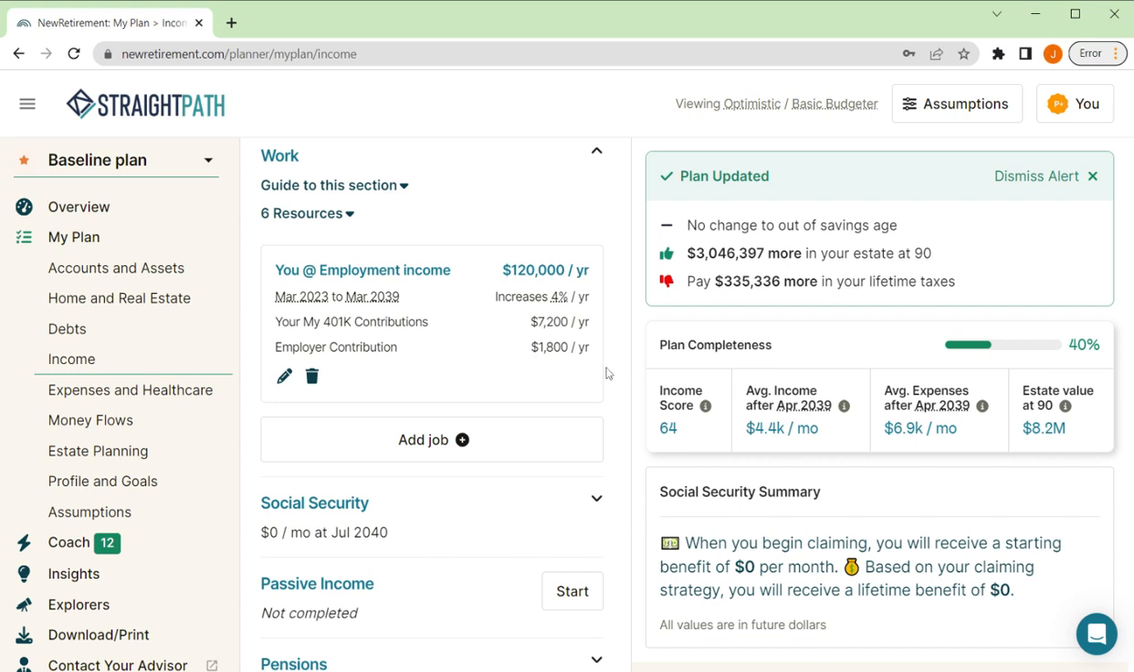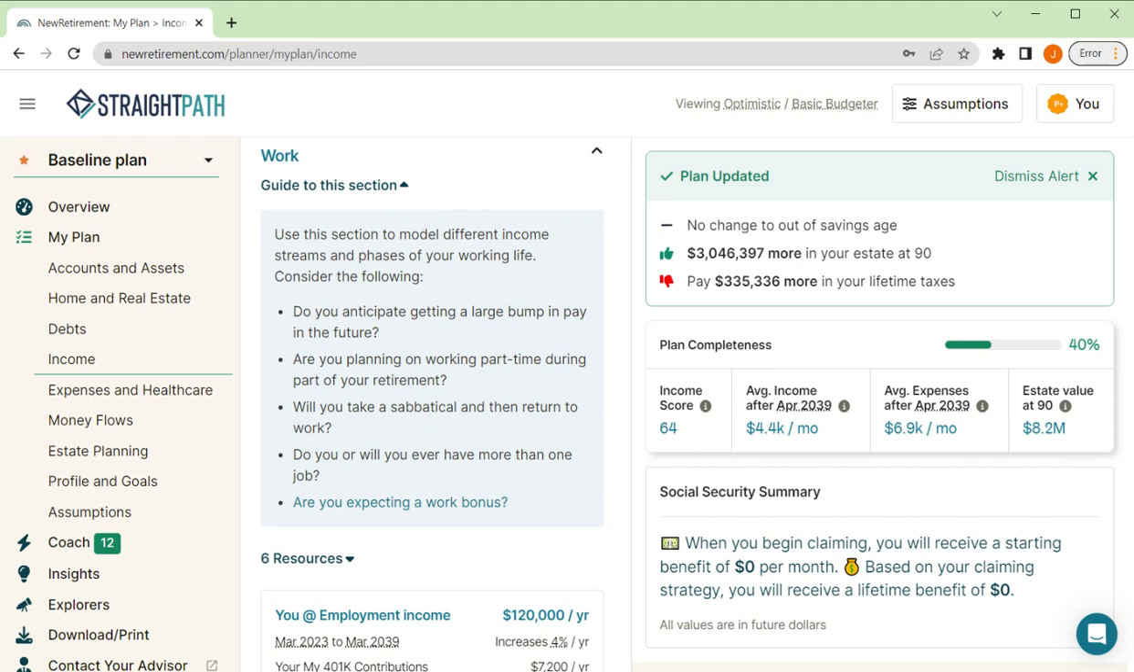If you have a spouse, then you would add your spouse's income if they have one. If you have business income, you can put that all in here under work. Okay. Just a little best practice here.